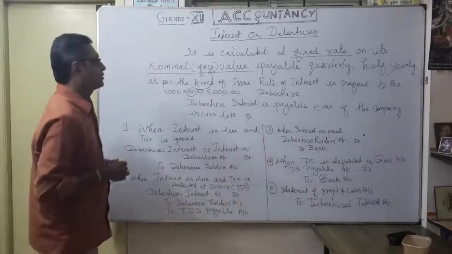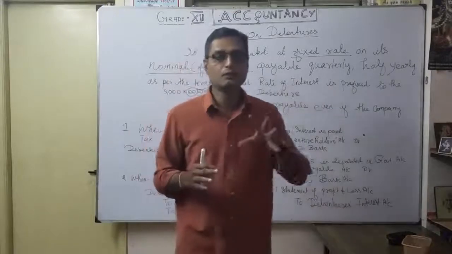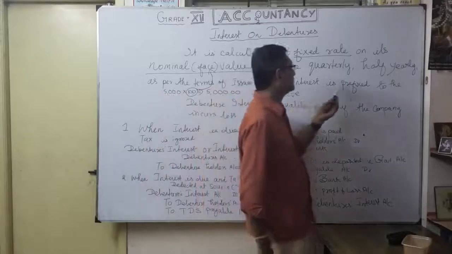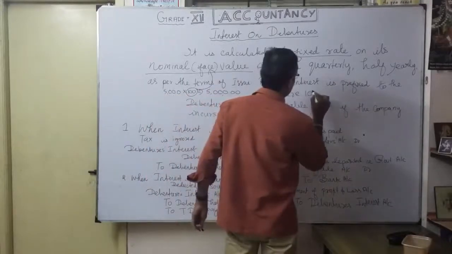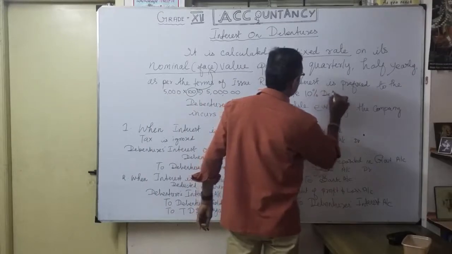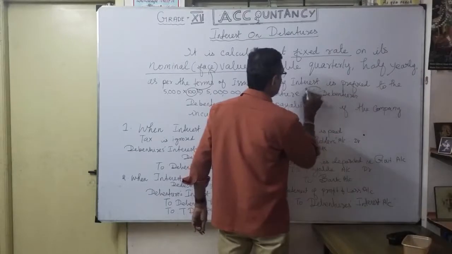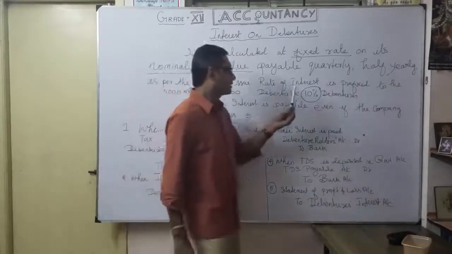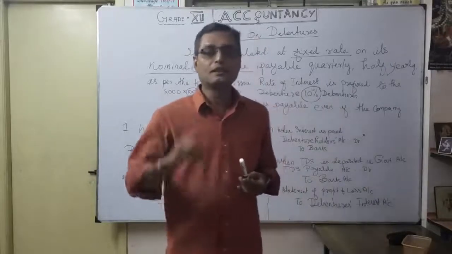As per the issue itself, they declare how much interest they are going to give. The rate of interest is prefixed to the debenture. For example, 10% debentures. The 10% is the prefix, clearly telling that the debenture holder will get 10% interest.